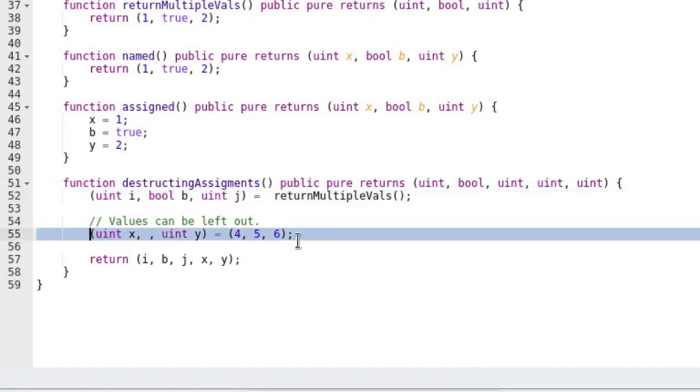You don't have to assign all values. If a function returns 3 parameters but you don't care about the second output, this is how you do it. Here you're telling Solidity that you need the first output, not the second, so you omit declaring the type and naming it, and you also need the third output.